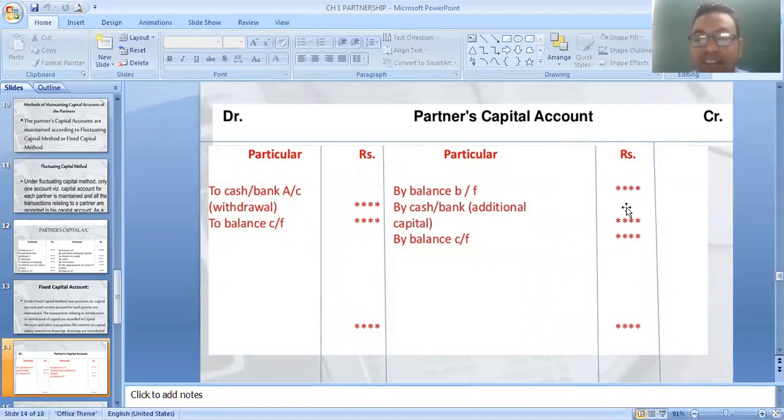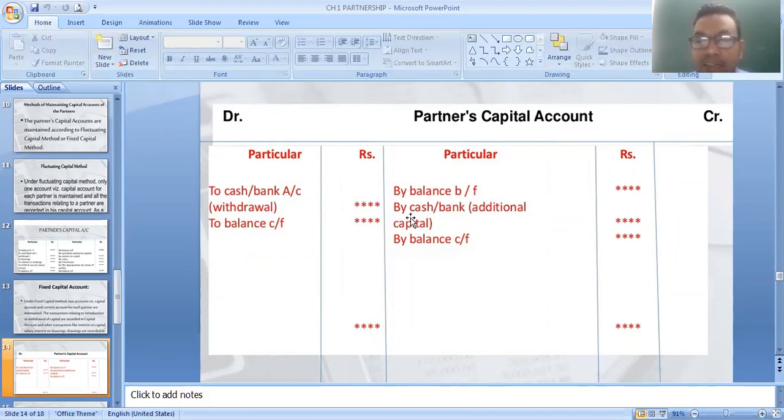If additional capital is there, it is written. In the same way, any withdrawal from the capital is written on the debit side. Then you close the account. No other information is included in the partners' capital account under the fixed capital method. Fixed means the partners' capital remains fixed. In fluctuating, the partners' capital fluctuates, changes. So here, if there is any additional capital or withdrawal from capital, it is written on the debit side. Again, see balance brought down or brought forward.